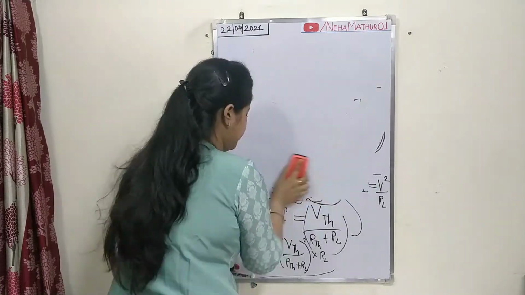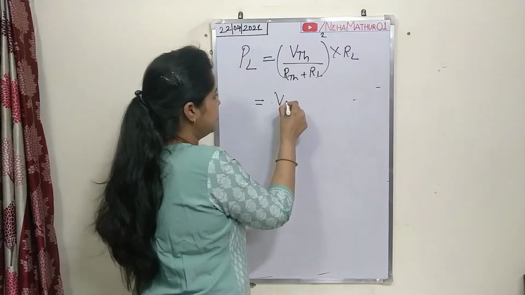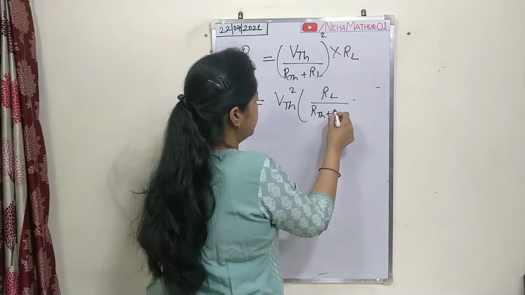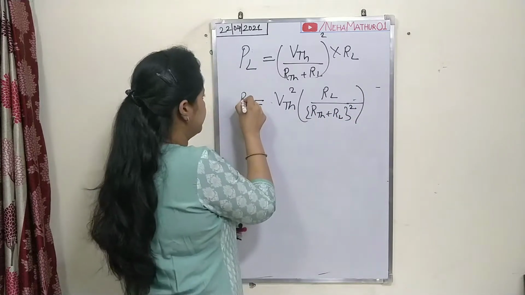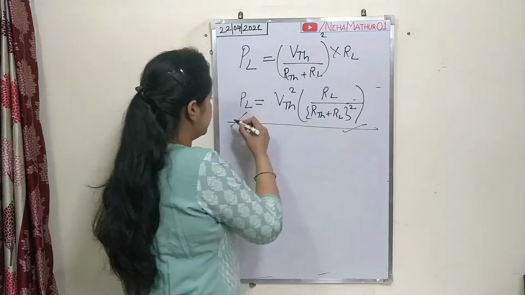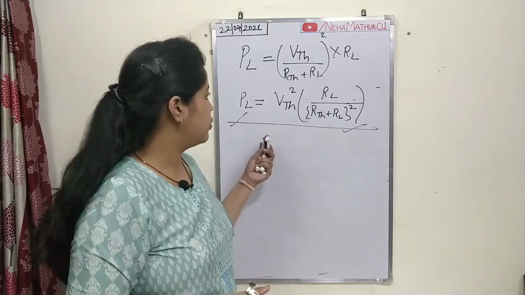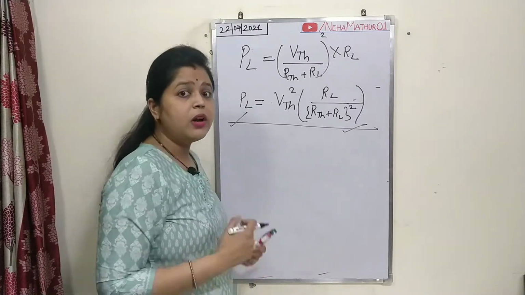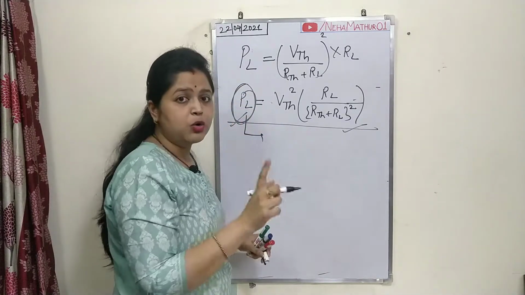Now I am rewriting it at the top of the board. I can rewrite this formula as VTH square RL upon RTH plus RL, the lower part having the square, looks like this. So this is the power dissipated, the power received at the output terminal or at the load terminal. Now as we want that maximum power should be delivered at the output terminal.